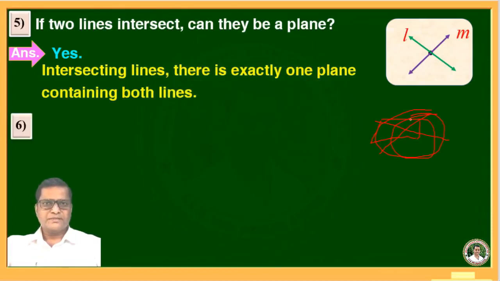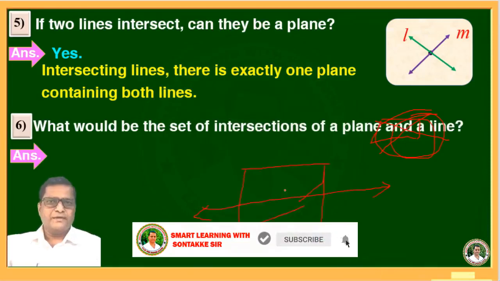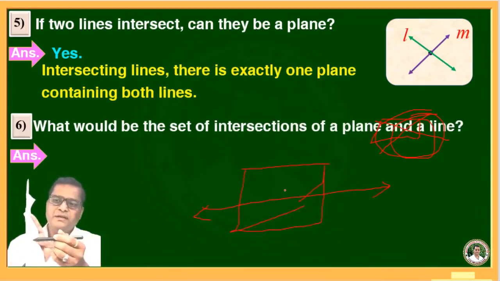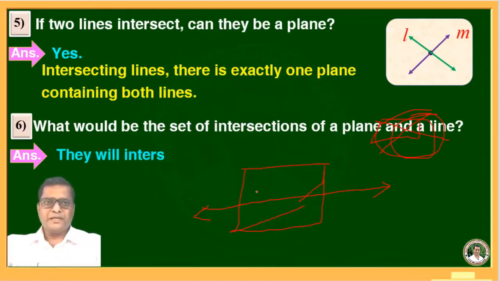Question number 6. What would be the set of intersection of a plane and a line? Now see here, suppose this is a plane and this is a line which is intersecting. This plane and the line have a common intersection, that is a point, exactly one point. These two, plane and line, intersect each other. So therefore they will intersect at exactly one point.